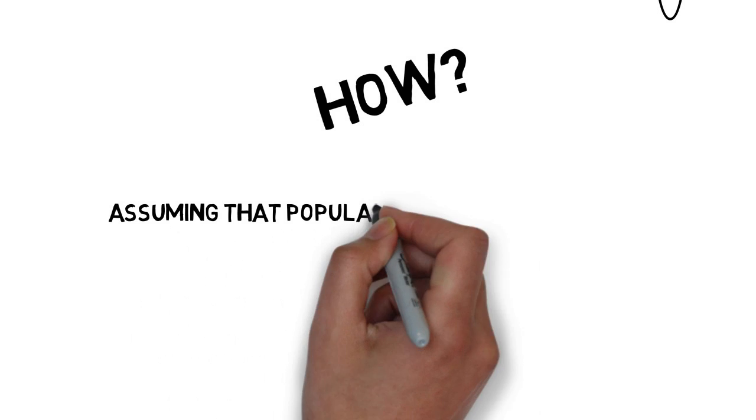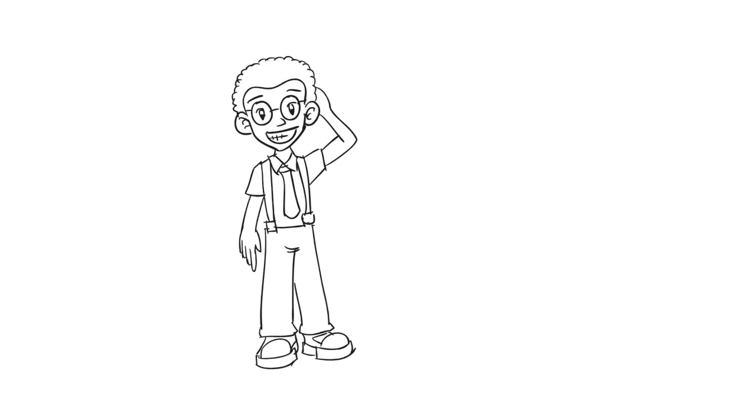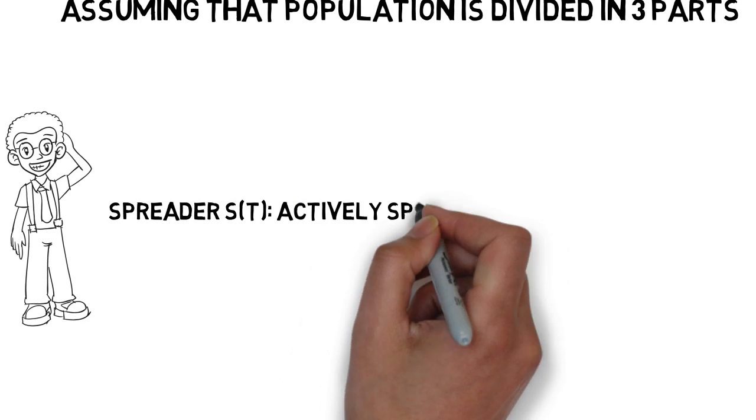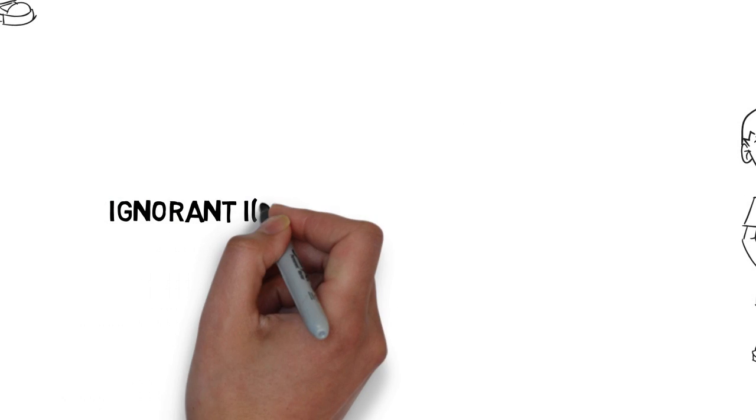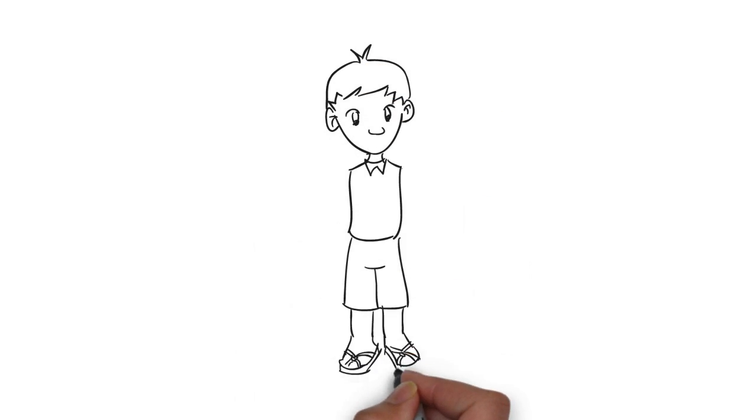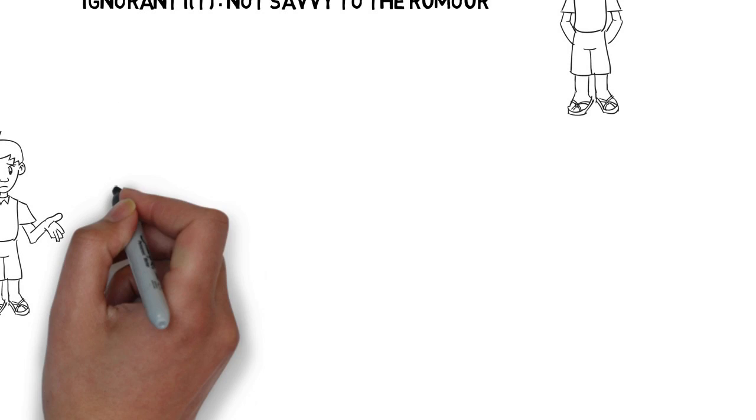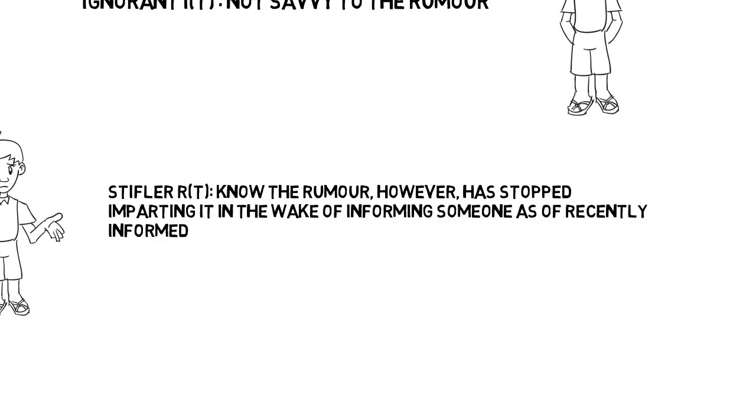So we divided the entire population into three different parts. The first part is spreader, denoted by S(t). Spreaders actively spread the rumor. The second part is ignorant, denoted by I(t), and they are not privy to the rumor. The third part of the population is stifler, who knows the rumor but has stopped spreading it, in wake of informing someone as of recently informed.